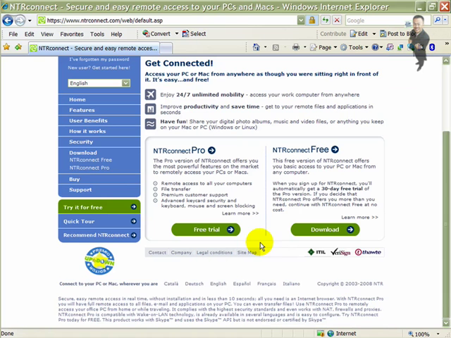And if you don't have an account already, then you would click on the free trial, follow the steps.